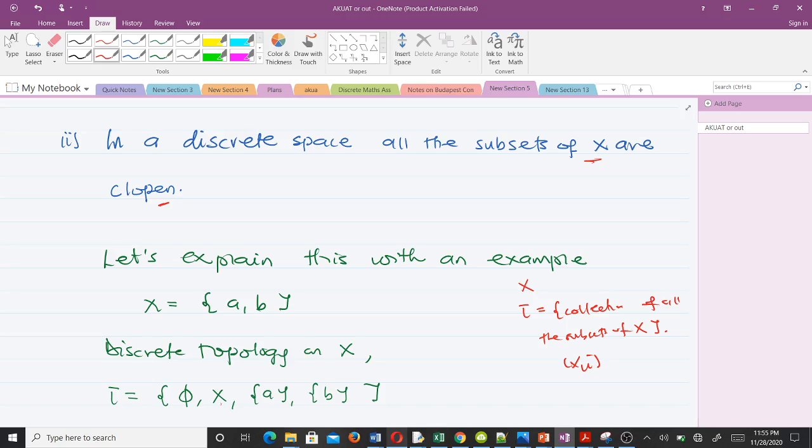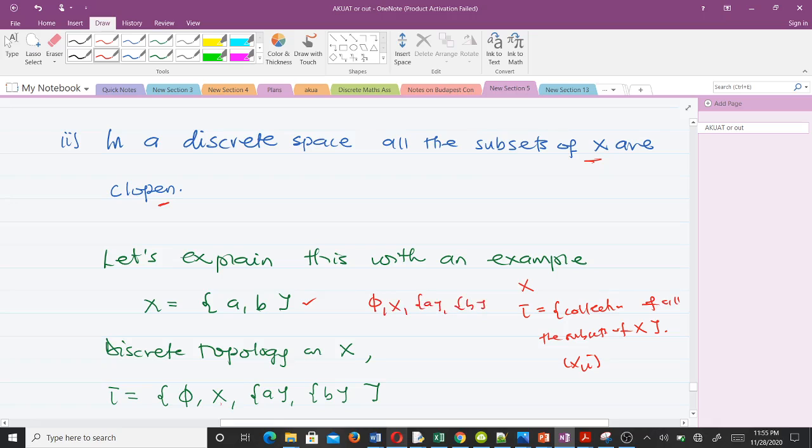So now let's explain this with an example. Okay. So we have a set X to be {A, B}, right? So we know that with this {A, B}, when you find the subsets of X, you're going to get phi, X, {A}, and {B}.